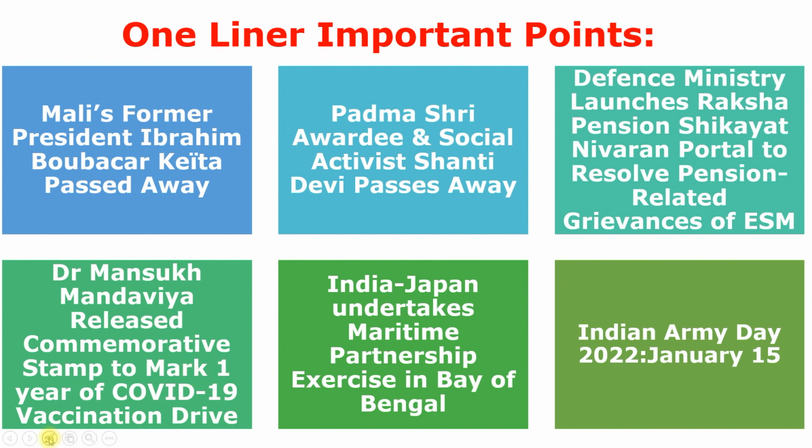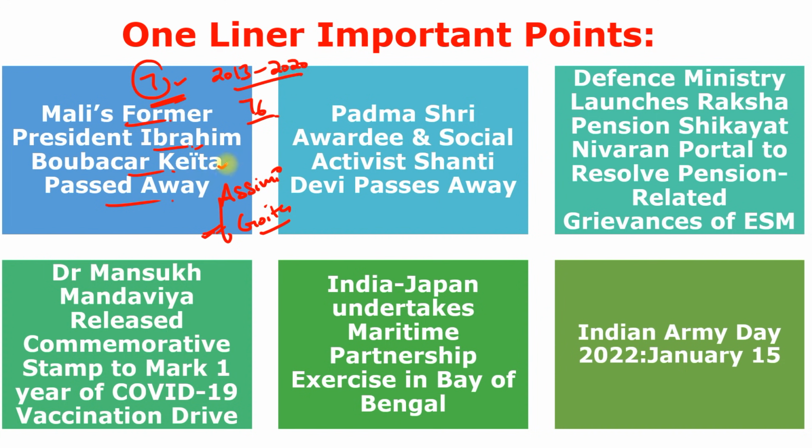Moving to the one-liner important point. Here is the first point. Mali's former president Ibrahim Boubacar Keita passed away. He passed away at the age of 76, but he was in office for the time period of 7 years, like from 2013 to 2020, until he was overthrown by the Special Forces Commander Assimi Goita. So I think many students know about this transition in the Mali. So this was the commander-in-chief, and he overthrew the existing government in the Mali, and at that time the president